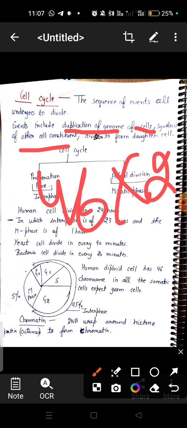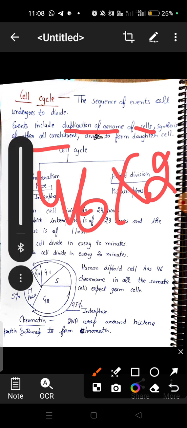Synthesis of other cell constituents means cell organelles and cell biomolecules. Cell organelles like Golgi body will duplicate themselves, and biomolecules like lipid and protein will be synthesized during the cell cycle. Then division of the cell to form daughter cells.